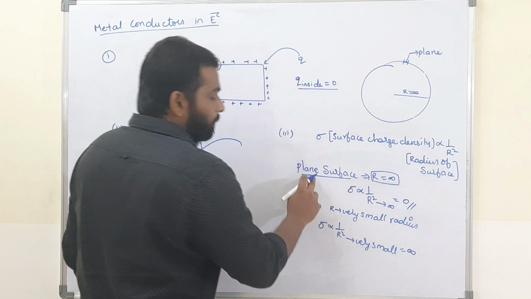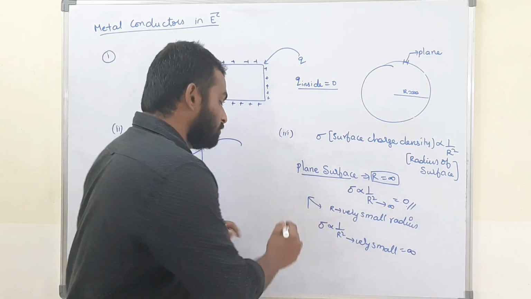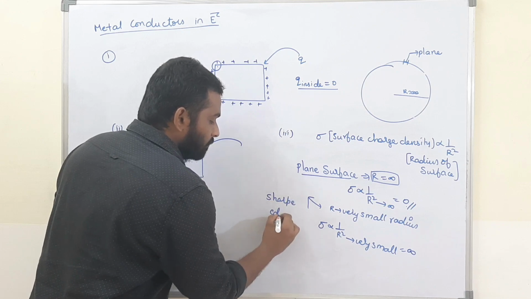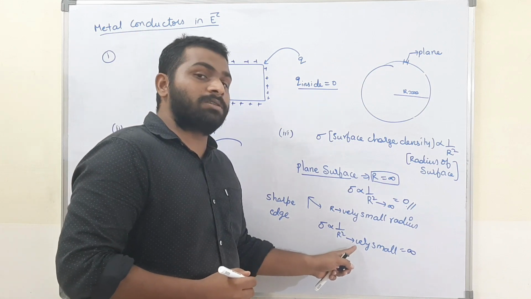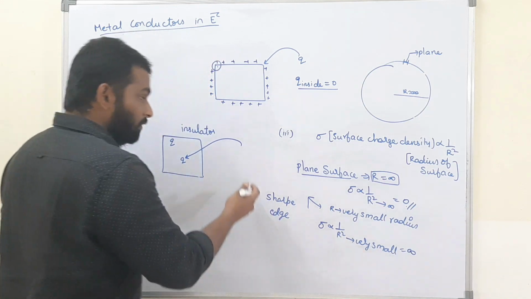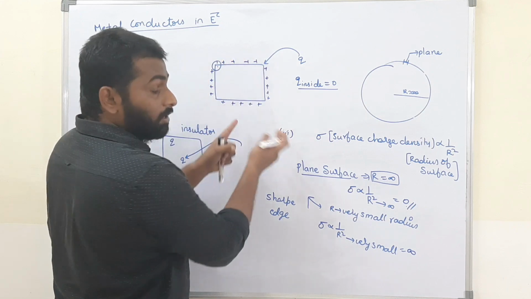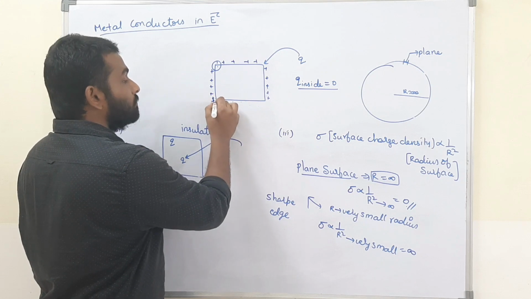That means for a plane surface the surface charge density is 0, and for a curved surface or a sharp edge the surface charge density is infinity. Even though the charges are present only on the surface, they will be accumulated more on the corners.